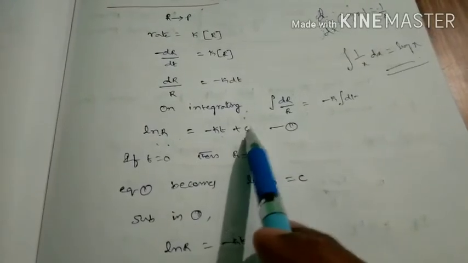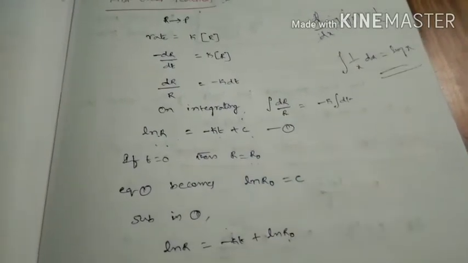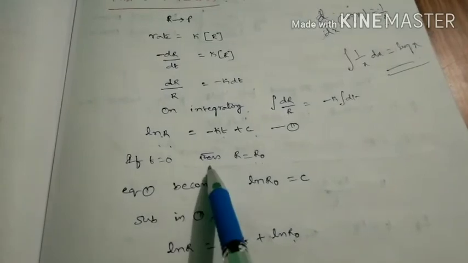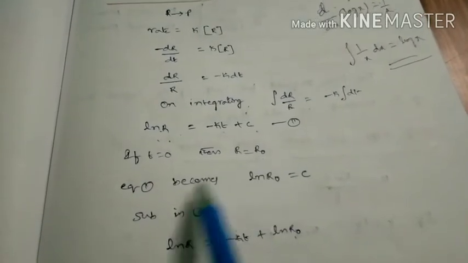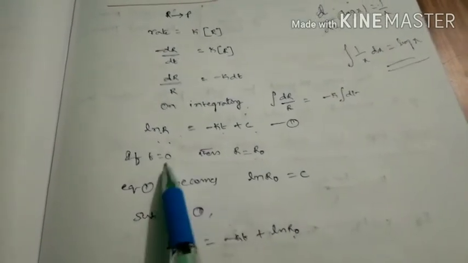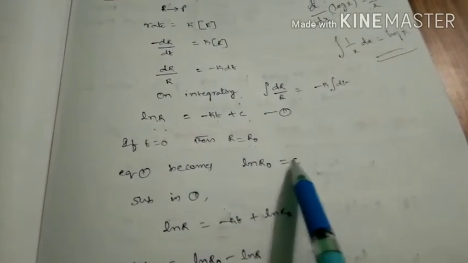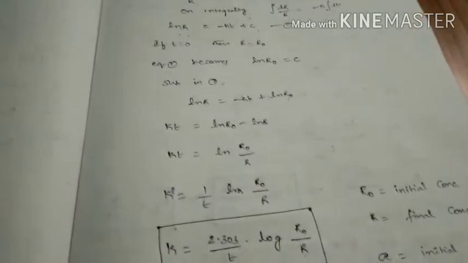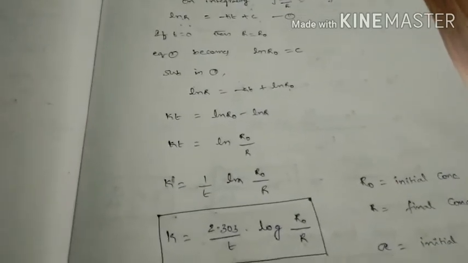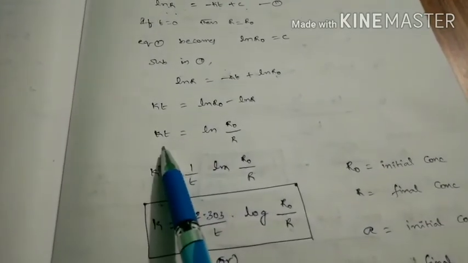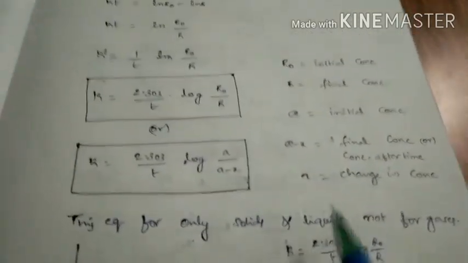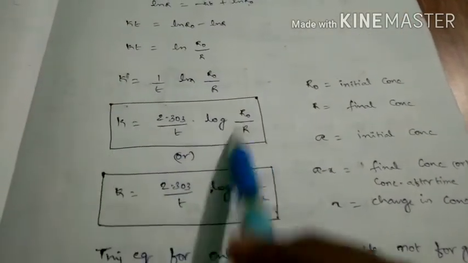We get some constant after integrating anything. Then if t equals 0, then R equals R naught, then equation 1 becomes, that means if you substitute these values, then ln R naught equals c. Again if you substitute this value in this one, then we get this equation, and finally we get this expression. Here one point is there, that is just like in zero order reaction. See, that point is here, k equals, if this is the first order equation.